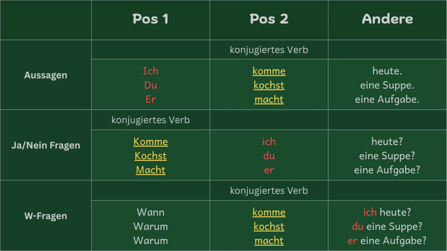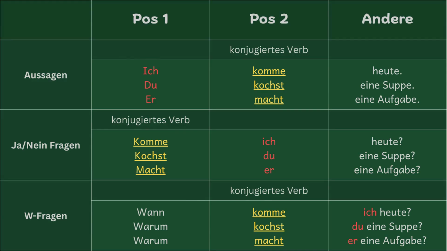With Aussagen, actually with all the sentences, the verb is the most important word to some extent. The position of the verb is what will make your sentence correct. We can think of it as our anchor, because its position is not flexible at all. Some other things are a bit flexible, but the verb, no. In the statements, the rule is that the verb is supposed to be in the second position. Now, second position does not mean second word.